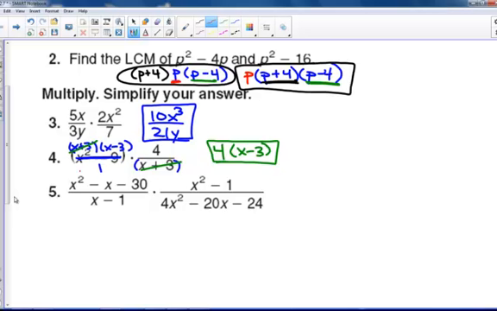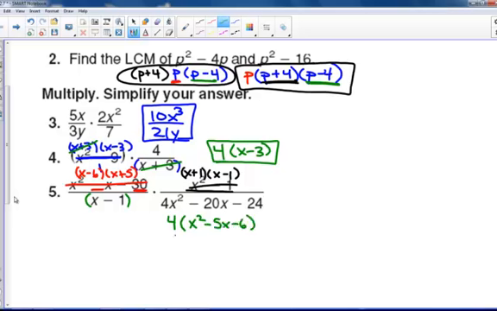And the last one, we do need to factor. So this first thing factors into x minus 6, x plus 5, two numbers that multiply to give you 30, that add to give you negative 1. This is the difference of squares, x plus 1, x minus 1. This is that. And over here, let's take a 4 out. We have x squared minus 5x minus 6. And then this is factorable even more. Two numbers that multiply to give negative 6, that add to give negative 5 are negative 6 and 1.